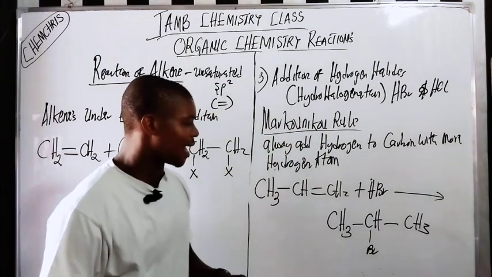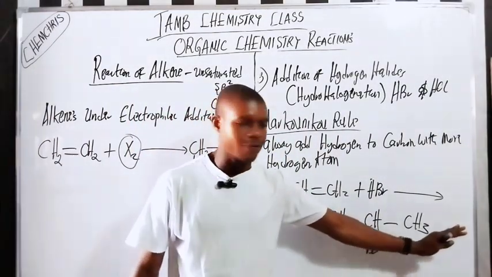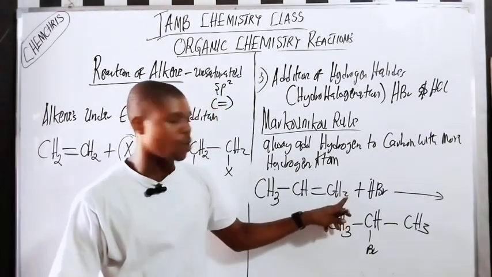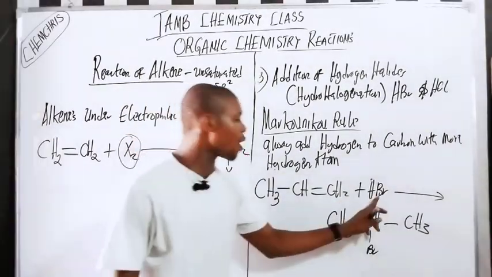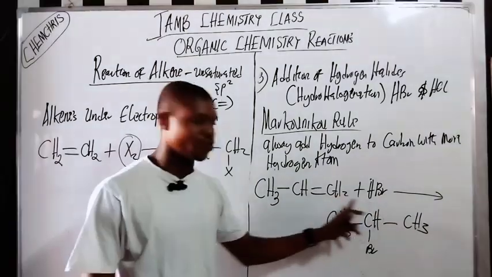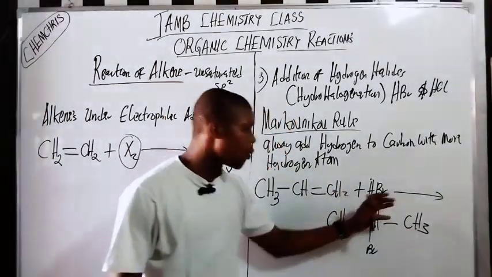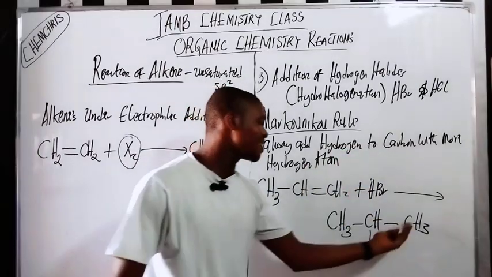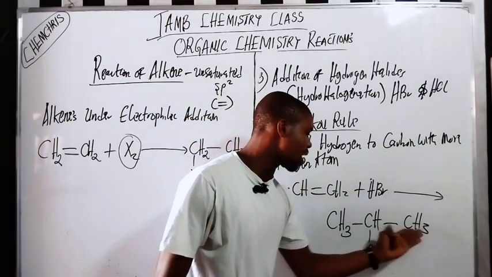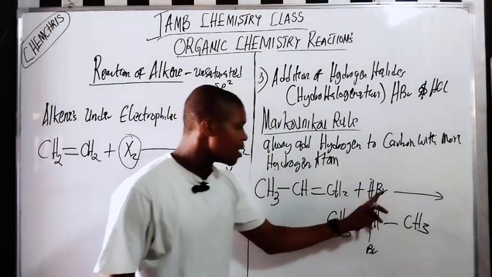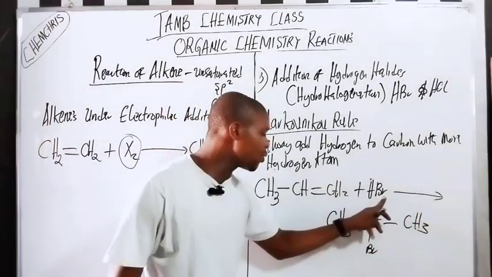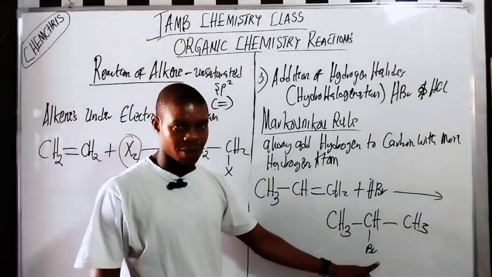Now let me explain how I get this. Follow the Markovnikov rule. Hydrogen is added to this carbon atom here. How many hydrogen do you have here? Here we have 2 hydrogen. If you add 1 hydrogen here, that changes to 3. That's why we have CH3 here. Now remember, whenever you add here, the double bond will change to a single bond, so we now have only a single bond. Because we have added hydrogen here to form CH3, bromine will now go to this carbon atom here.